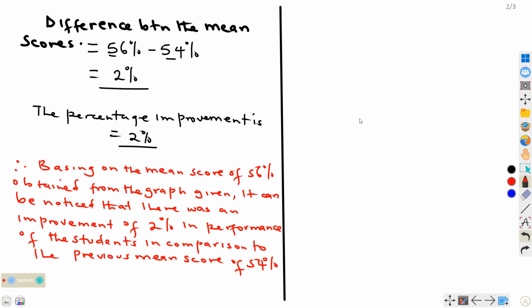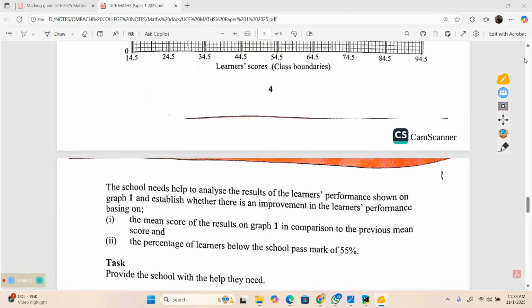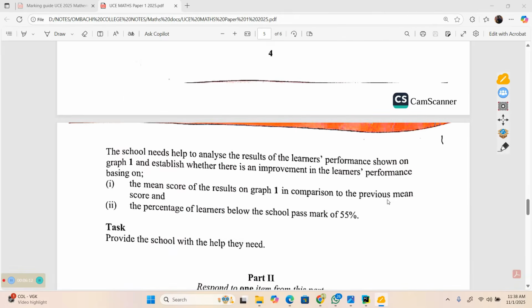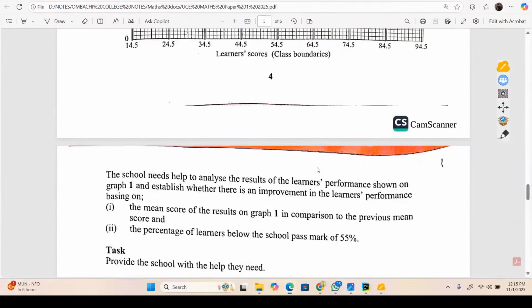So that is basically what we shall be able to respond to. That is the response at part 1, the mean score of the results on graph 1 in comparison to the previous mean score.